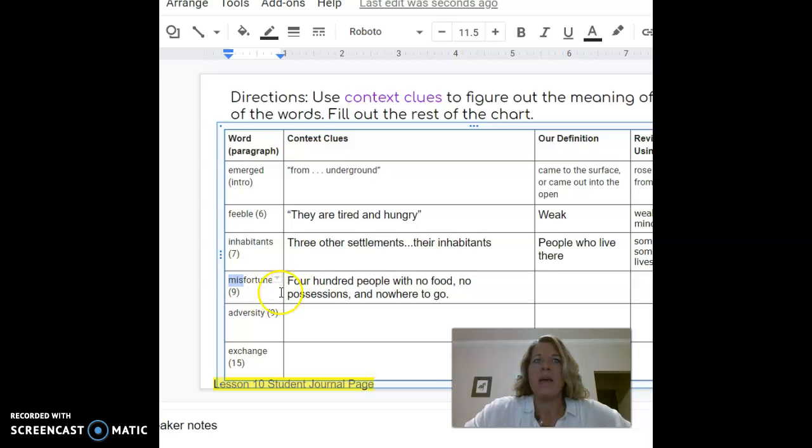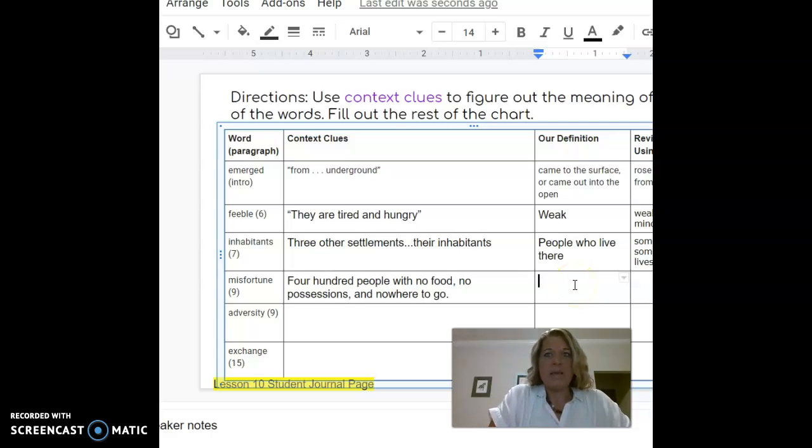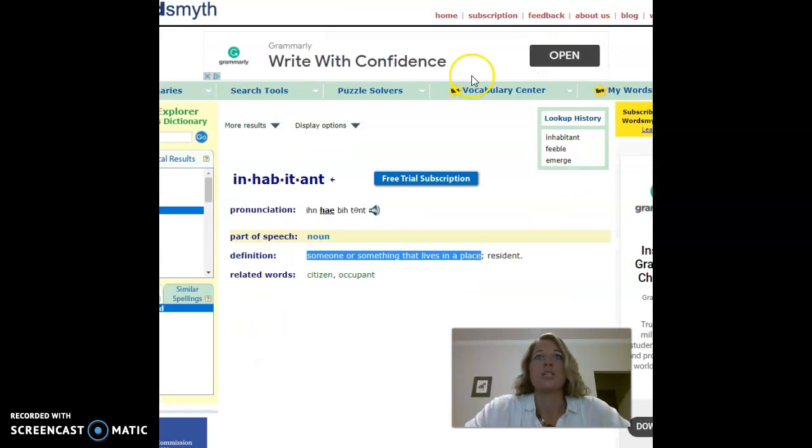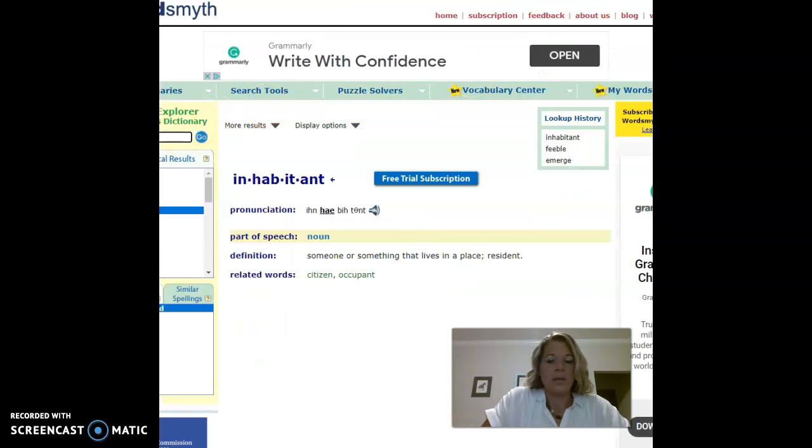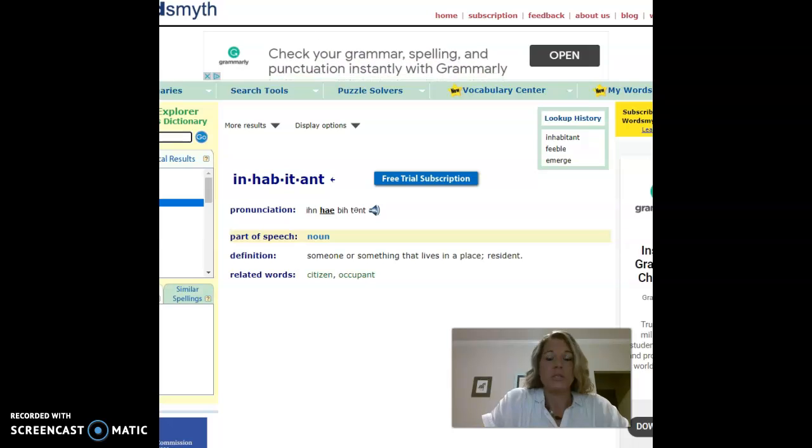So I'm thinking that misfortune, this is something that they would probably not be happy to have, right? All these people that they're trying to figure out how to take care of. So I'm going to say that I think misfortune means something not good. And then I'm going to go back to my dictionary and I'm going to type in misfortune.